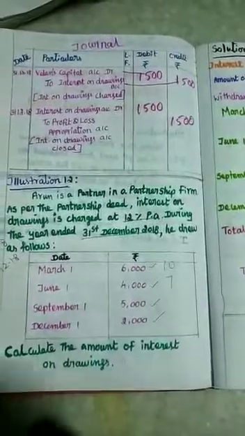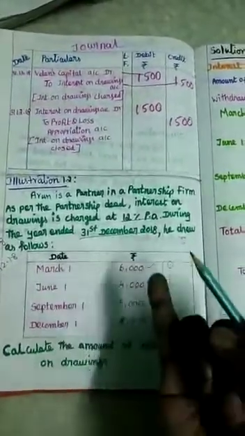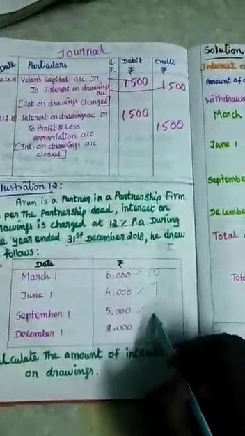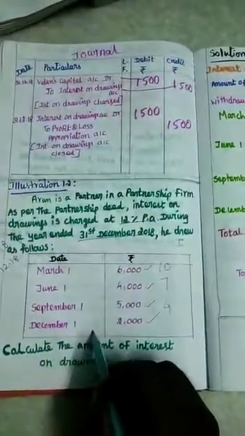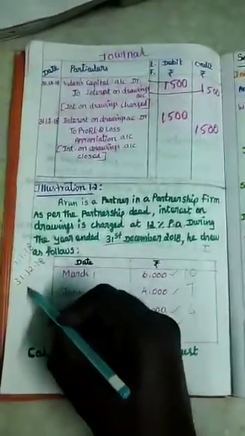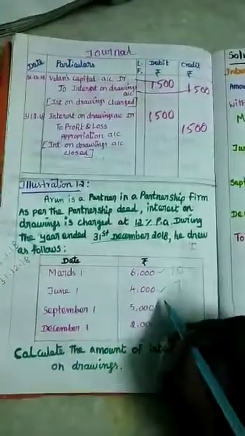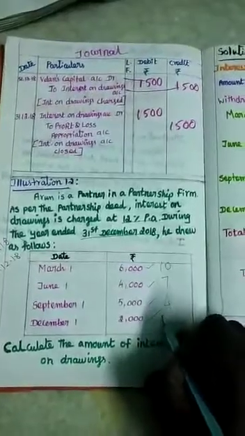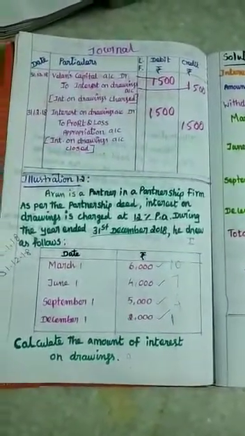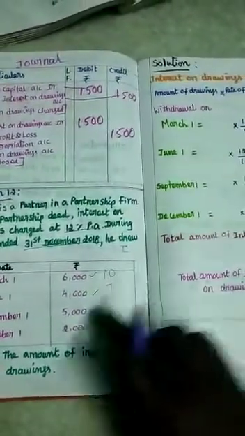Then September 1st: September, October, November, December. 4 months it is used. Then the amount withdrawn on December 1st: from December 1st to 31st December, 1 month is there. So for 1 month you have to calculate the interest on drawings. Now we are going to calculate the interest on drawings.